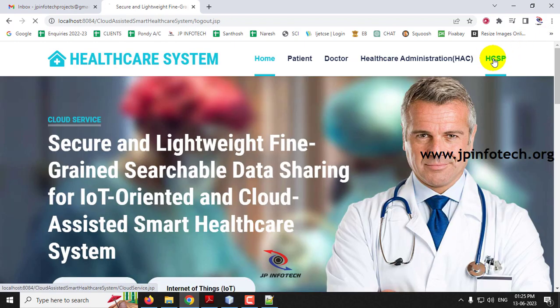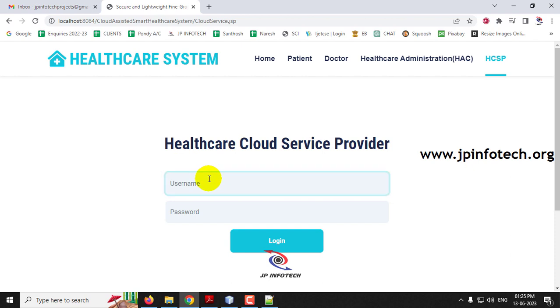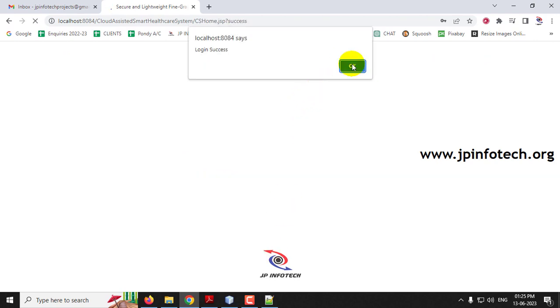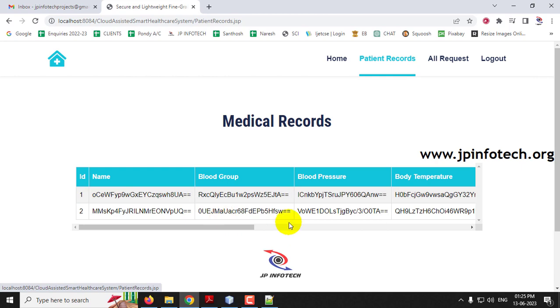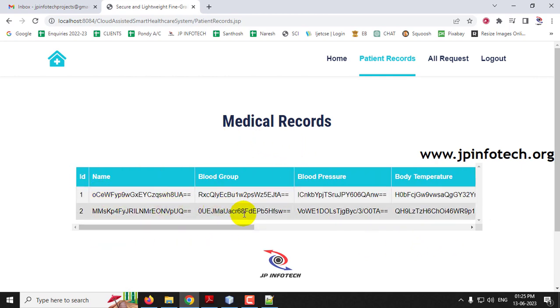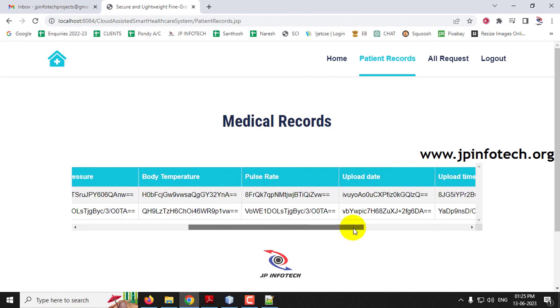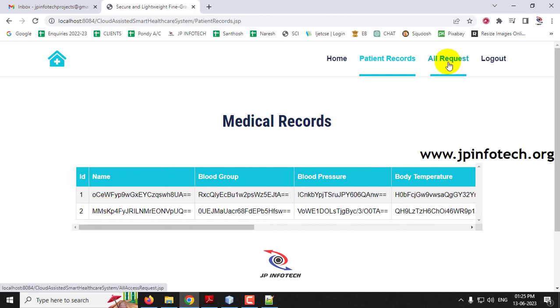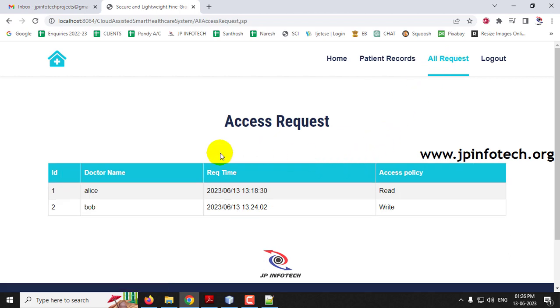Now let me log out from this part, and the final one is the healthcare service provider, the cloud service provider. Just log in with the cloud service provider CS and CS, and then click login. In the cloud service provider, we can see all the patient records that have been uploaded to the cloud server, and as I mentioned, these are encrypted and not shown with the original data. And you can see all the requests that have been made to the cloud server. Under request access, you can see the requests of Alice and Bob, the requested date and time, and whether it is read policy or write policy. All the details have been updated here.